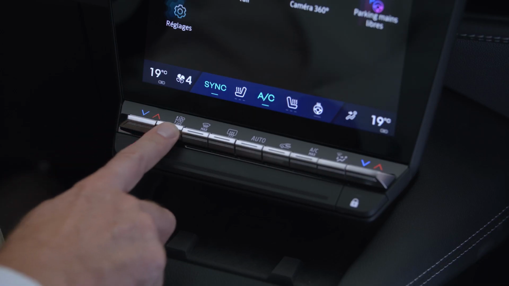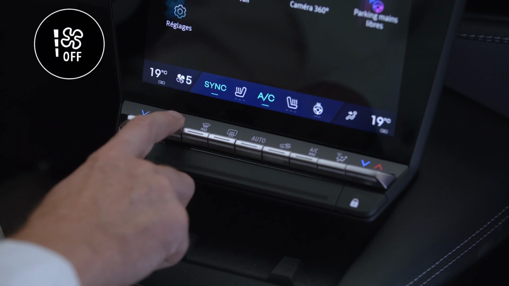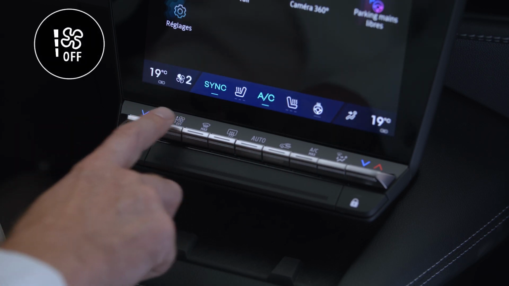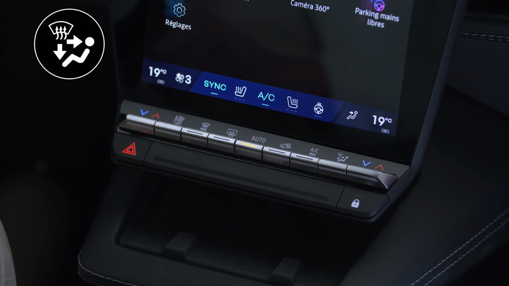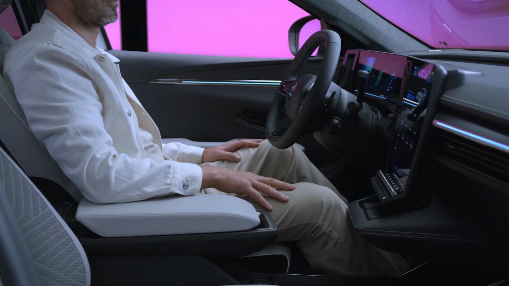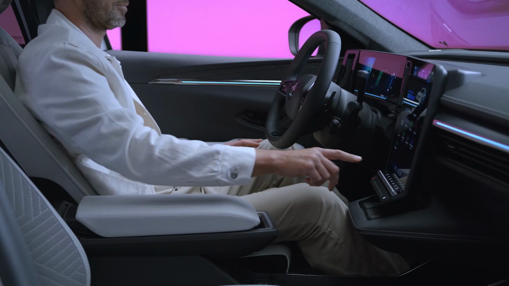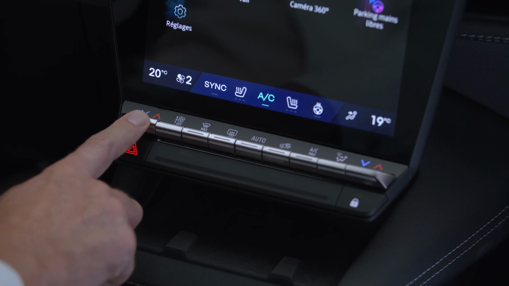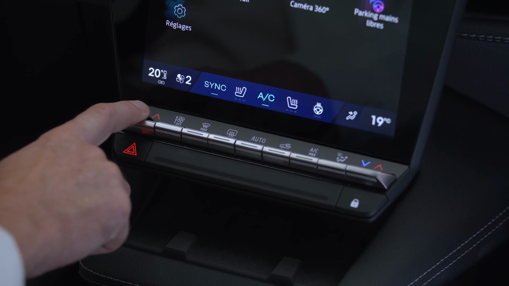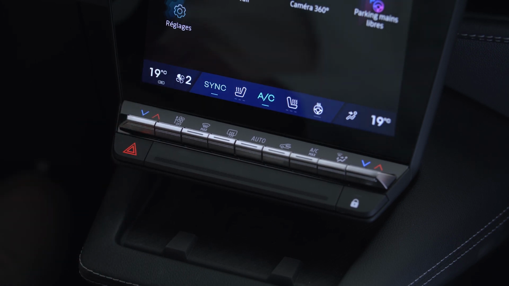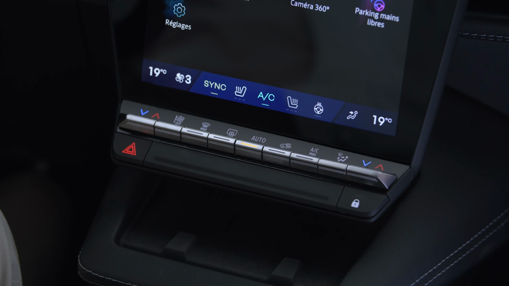Press this control up to increase the ventilation speed and down to reduce it. To change the distribution of air in the passenger compartment, keep pressing this button until you reach the desired distribution. To adjust the temperature on the driver's side, move this control up or down. And use this control to adjust the temperature on the passenger's side.